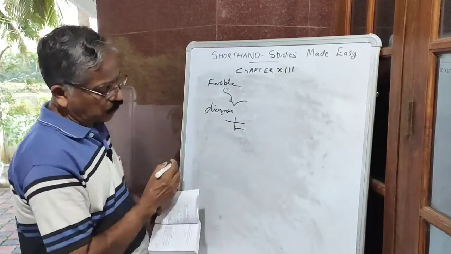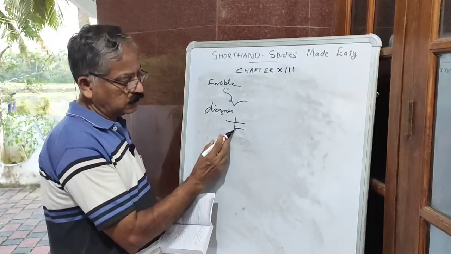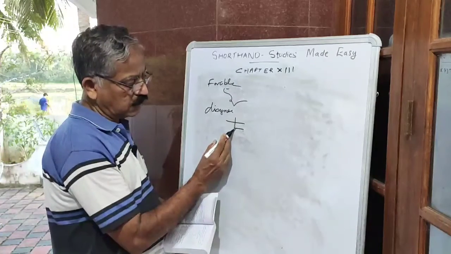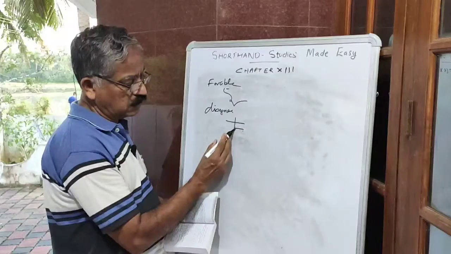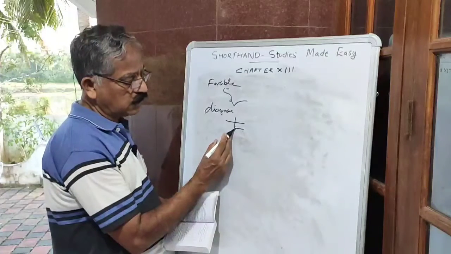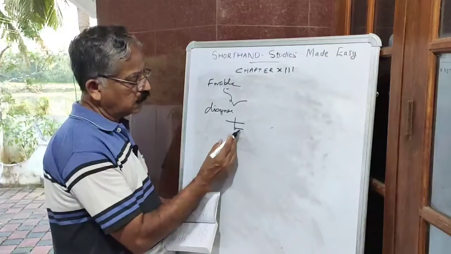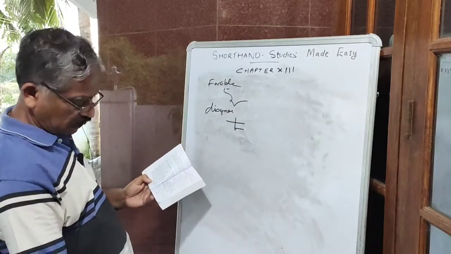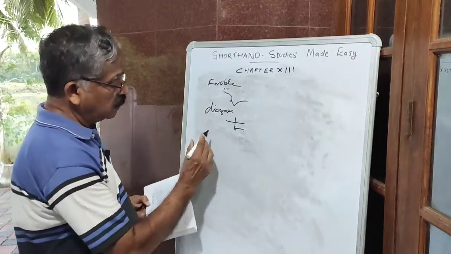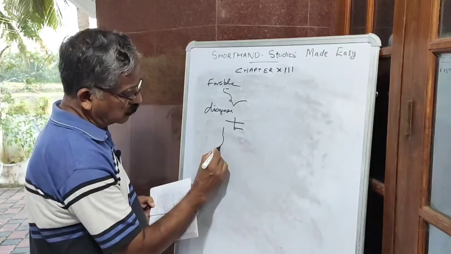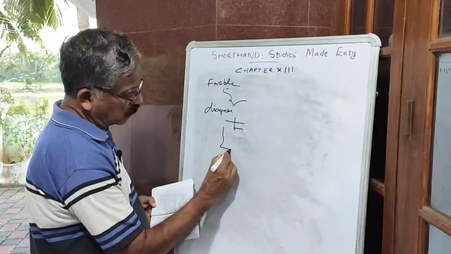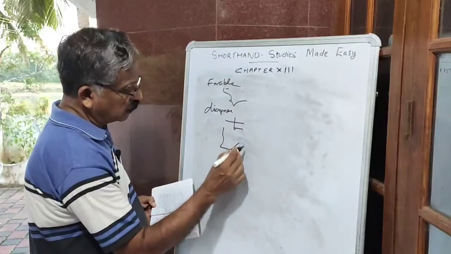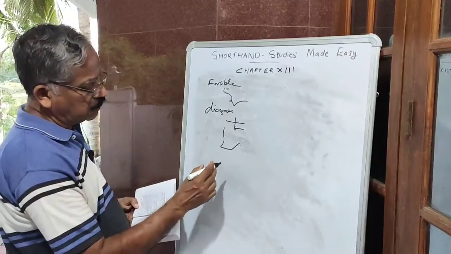The A sound is there to represent, and for gar, in between the S stroke, there is a gar sound also to write. So disagree, like this. Otherwise, how to write disagree? All these outlines you have to write.